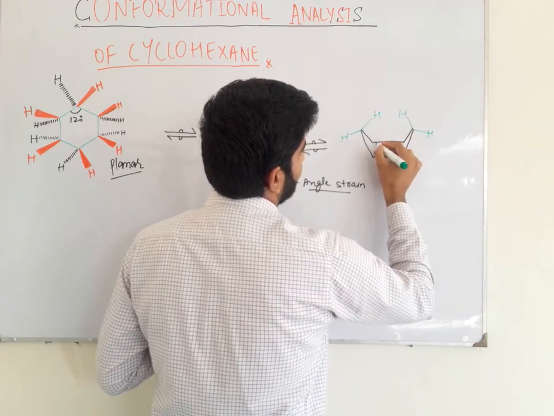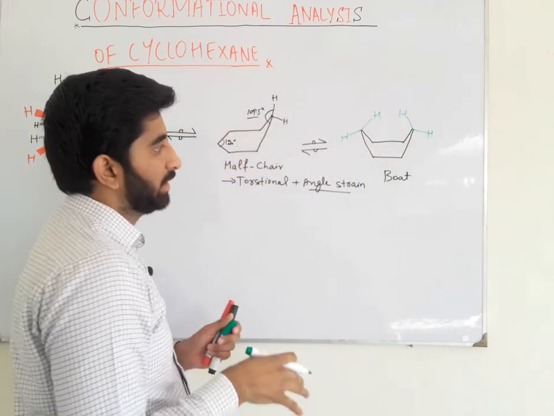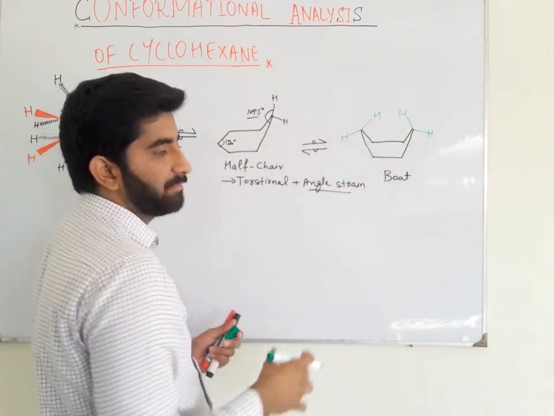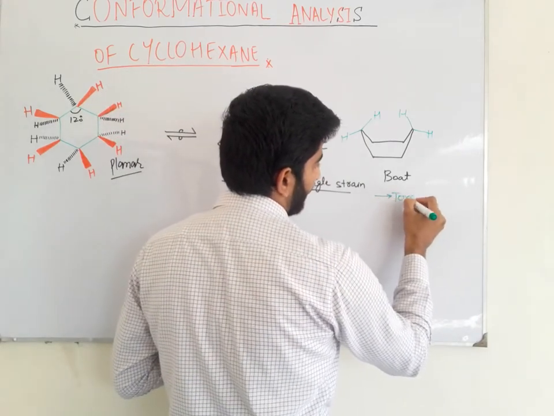We can see that 4 pairs of carbon-hydrogen bonds are in the eclipsed state. So due to the eclipsing between these 4 pairs of carbon-hydrogen bonds, there is a torsional strain present.